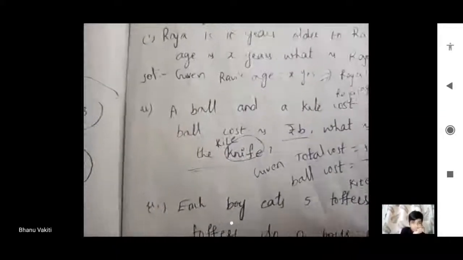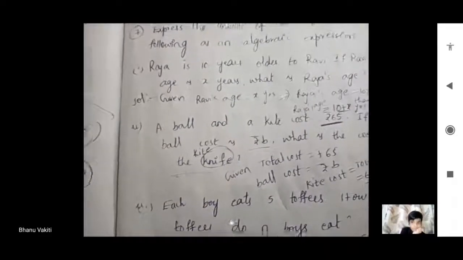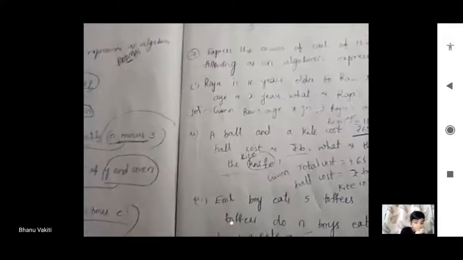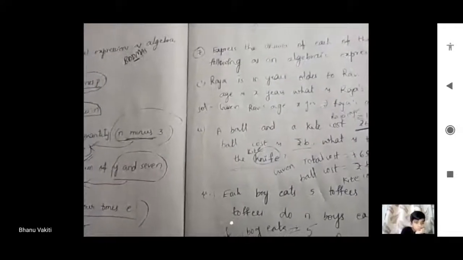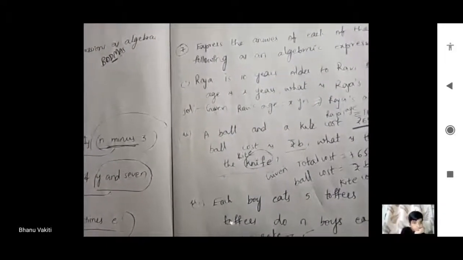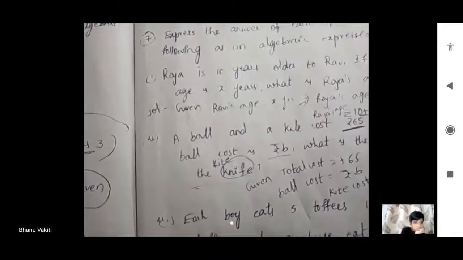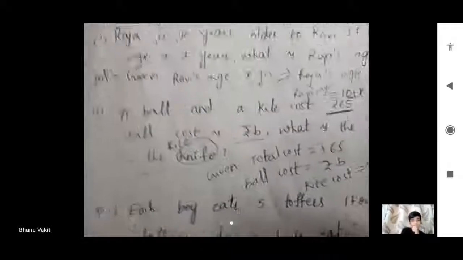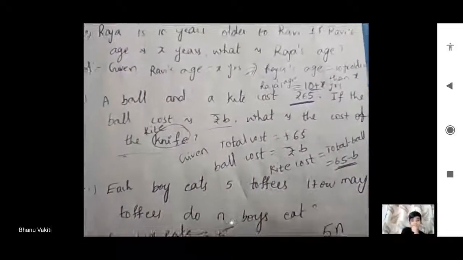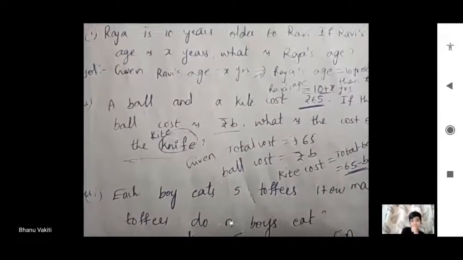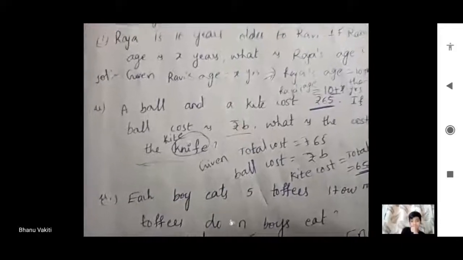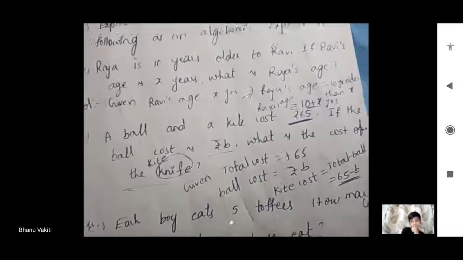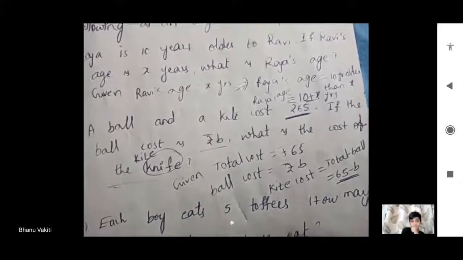Next one is ball and kite cost 65 rupees. Ball kite కలిపి 65 rupees, నానా. బాల్ కాస్ట్ b అయితే కైట్ కాస్ట్ ఎంత అవుతుంది? 65 minus b. అవునా? Kite cost is equal to 65 minus b, because ball cost b rupees, total cost 65 rupees. What about kite? Total minus ball చేయాలి. So in that manner we will get. Are you getting this?